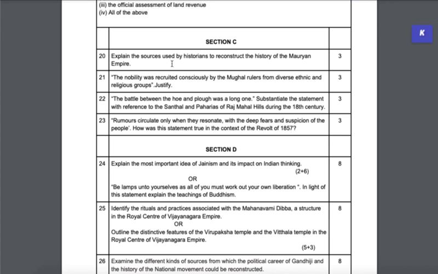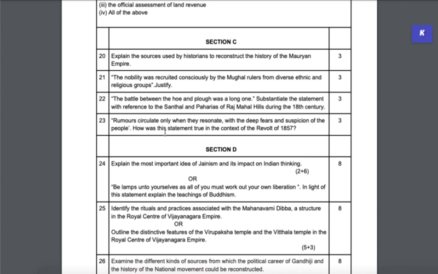So again, sources for Mauryan history. Then nobility was recruited consciously by Mughal rulers from diverse ethnic and religious groups. This is more from the Akbar section of the chapter. Then you have battle between the hoe and the plough. This has also come in the past. In fact, all these 3 questions have come in board exams in the past. So nothing very new here.